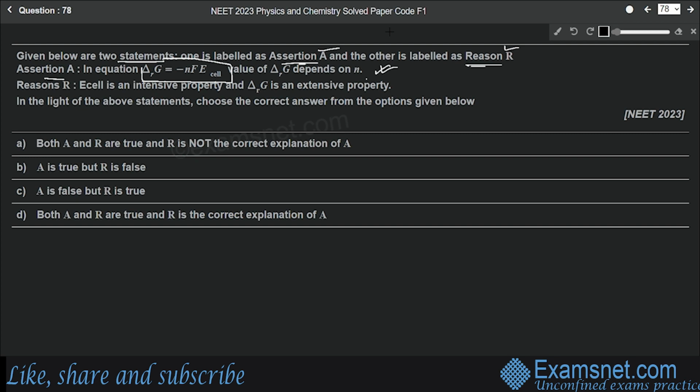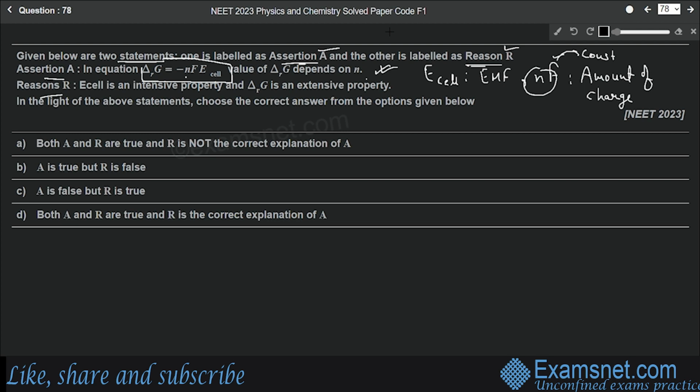It is change in Gibbs energy of the reaction, and that is equal to minus nF E cell, where E cell means EMF of the cell. And nF represents the amount of charge passed. F is the Faraday constant. F is constant. That means delta rG will depend on n. So this is correct.